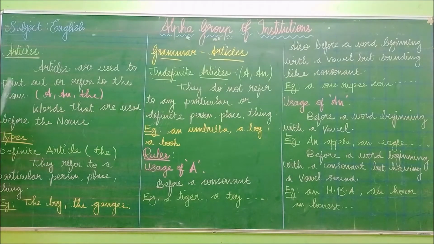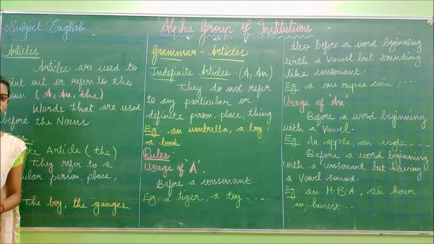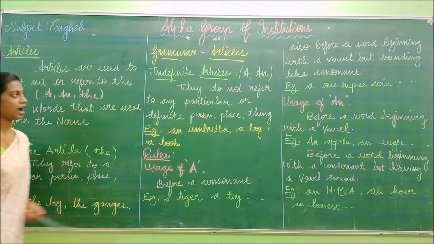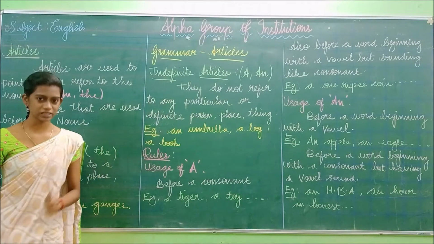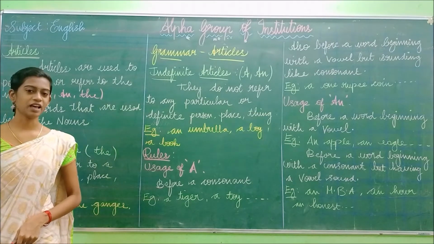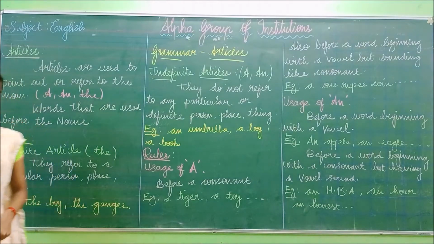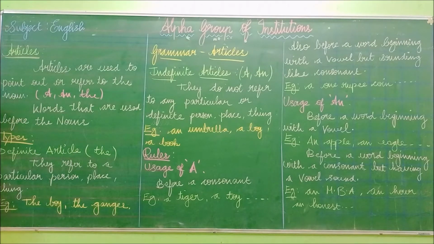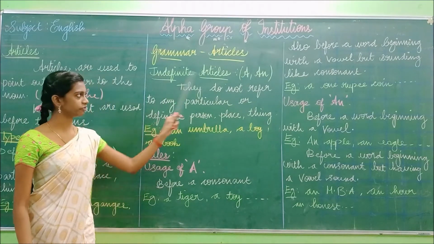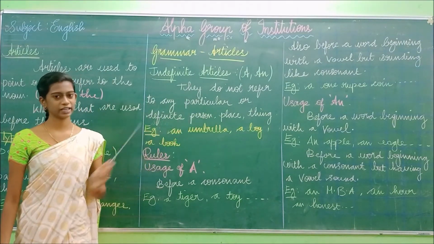Now we have seen the definition of articles. Now let us see the types of articles. There are two types of articles. What are they? They are definite articles and indefinite articles. The first type is the definite article and the second type is the indefinite article. So what is meant by definite articles? We say the is the definite article, and a and an are indefinite articles.